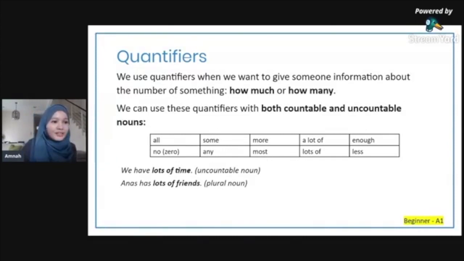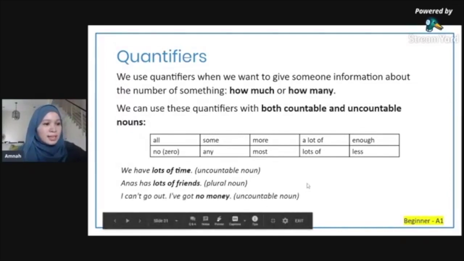Anas has lots of friends. Plural noun, which is countable. I can't go out. I've got no money. So remember, no means zero. Can't go out. I've got zero money. So no money.